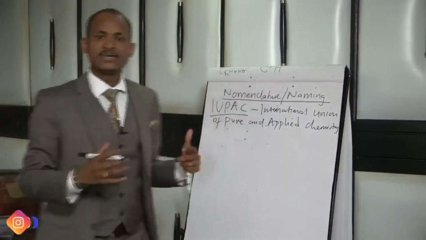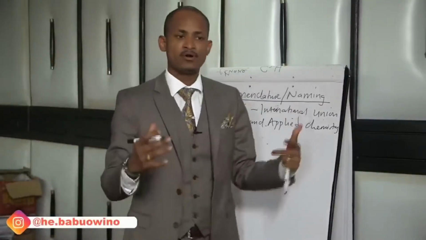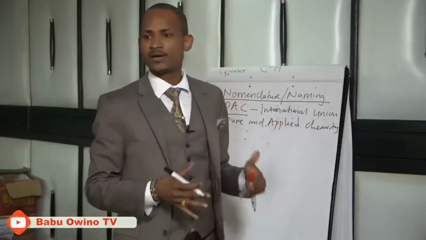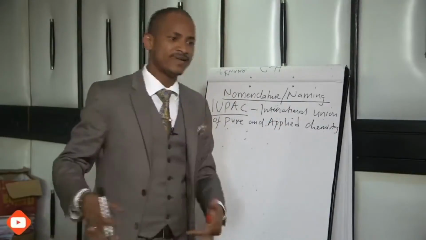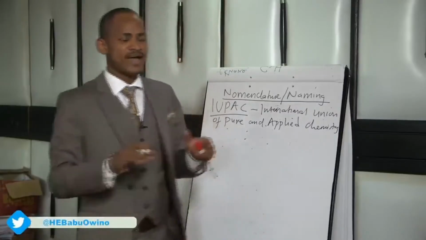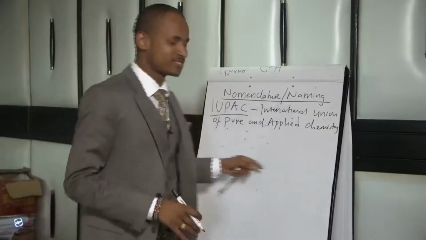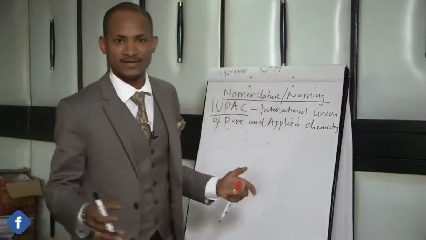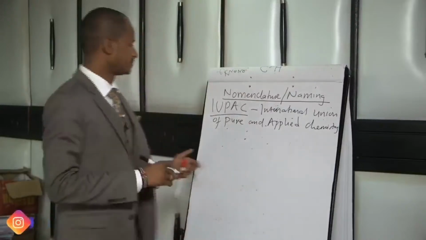IUPAC is like the ID name, like Paul Owino Babu Ongeli is the ID name. Those are the names that you are given by your parents, from daddy, mommy; those are not the names in the ID. So the ID name in chemistry is called IUPAC, the International Union of Pure and Applied Chemistry. Together?